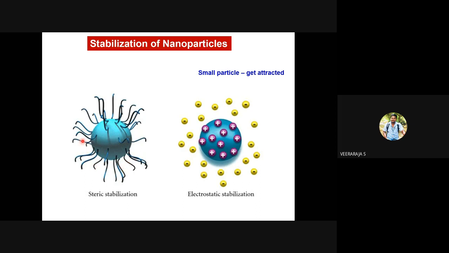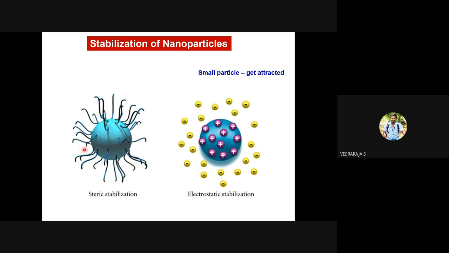Instead of having molecules attached on the surfaces, you can create surfaces with some charges. The particle may have positive charges, and if the surface is held with negative charges, then two negative charges cannot be attracted and will stay apart. Or if the particle has a negative charge, the surface may end with positive charges. Two positive charges cannot combine and make a larger particle, because the same charges repel each other.